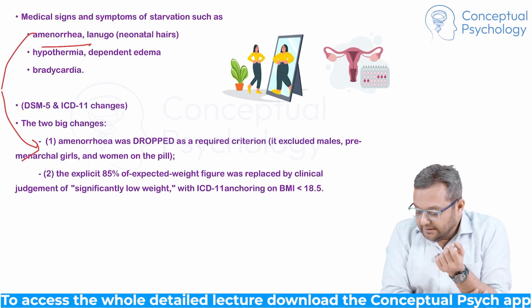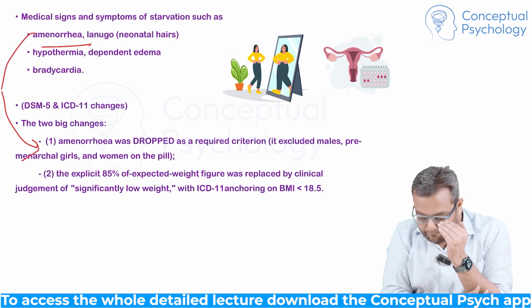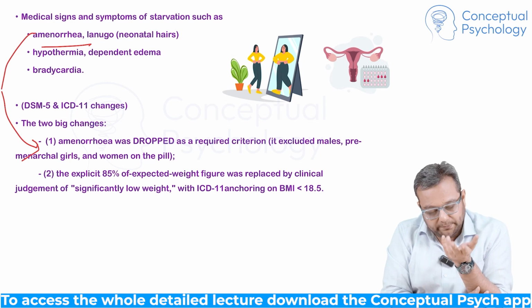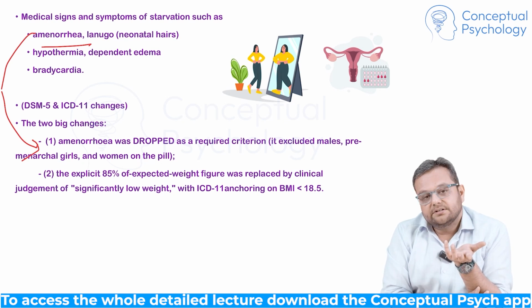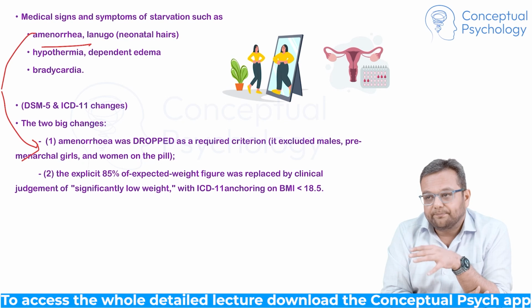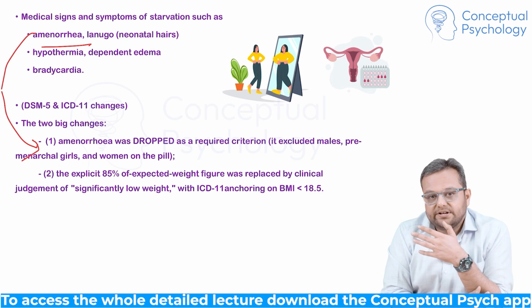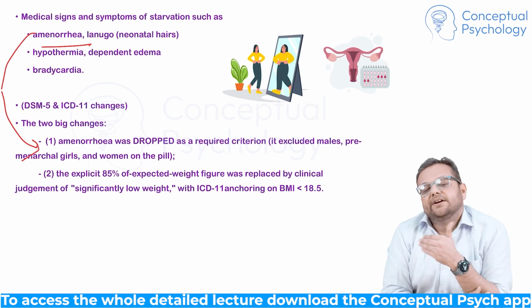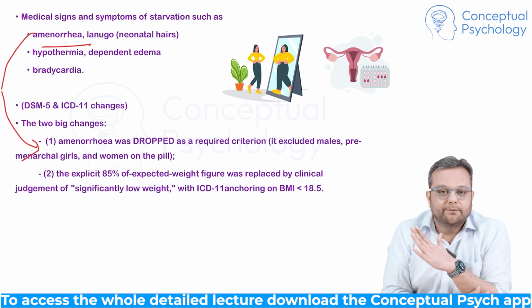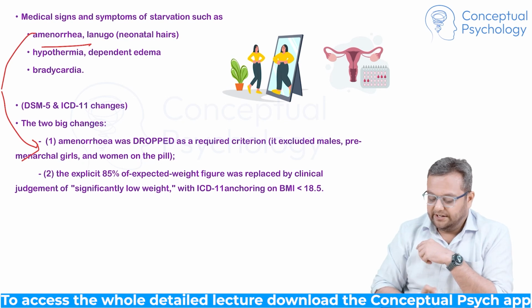But what happened? Because of this, a lot of males, premenarchal girls and women who are on contraceptive pills were missed from the diagnosis, because obviously amenorrhea is not there in all these three, right? So they had to remove amenorrhea from the mandatory criteria.